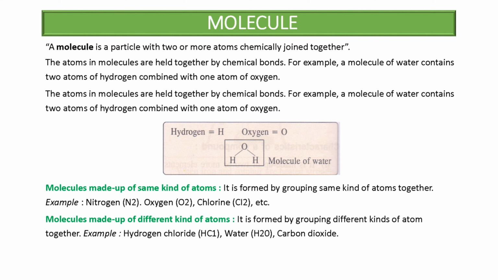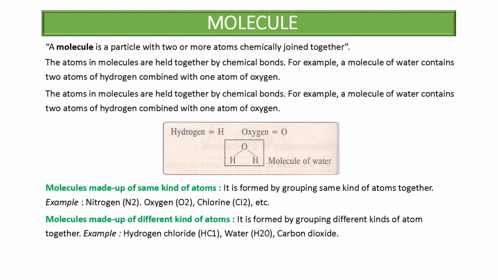A molecule can be made up of the same kind of atoms. So it is formed by grouping the same kind of atoms together. I told you that a molecule is a group of atoms. So such molecules are made up of the same kind of atoms. For example, nitrogen N2, oxygen O2, chlorine Cl2. You can see in the example, these are all made up of the same kind of atom.